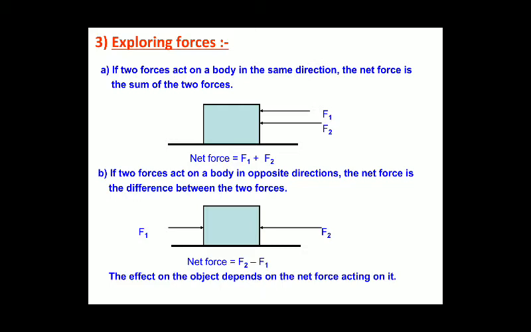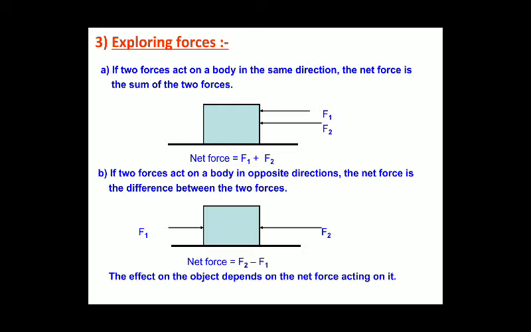If two forces act on a body in opposite directions, the net force is the difference between the two forces. Whichever object applies the greater force over the other object, the object will move in the direction in which the greater force is applied.